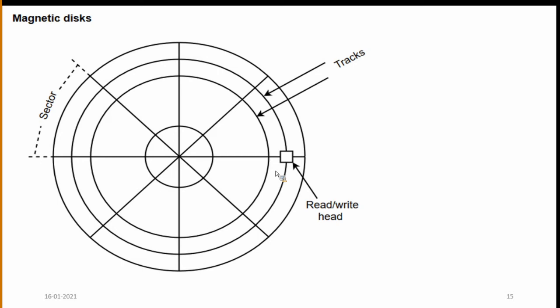Taking concentric circles, for example, all these circles are called tracks. Tracks are divided into sections, and these sections we call sectors.